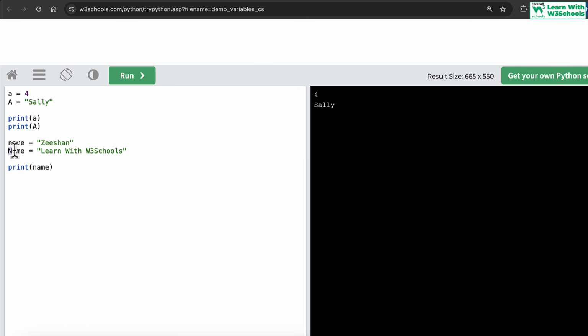Because Python is case sensitive, these two become two different entities. So this is a different variable, and this is a different variable. When you print name, if I run the code, it's going to print my name, Zeeshan. But if I change this from small to capital, now this is actually referring to the capital Name. And when I run the code, it's going to print the capital one. The output will be "learned with W3Schools", the different variable.